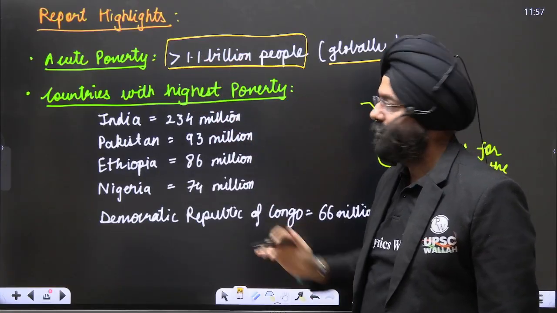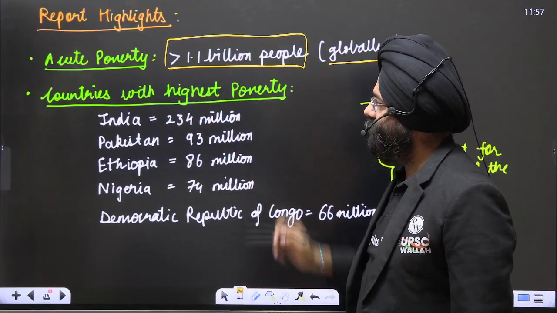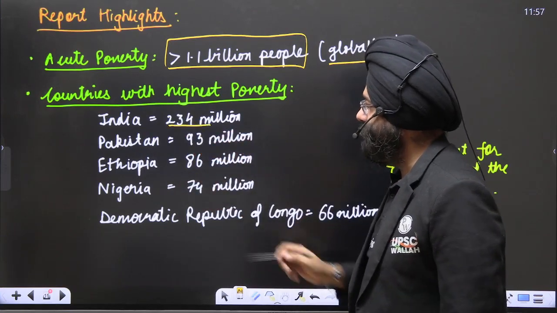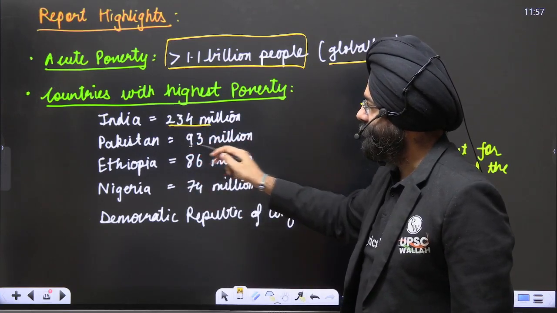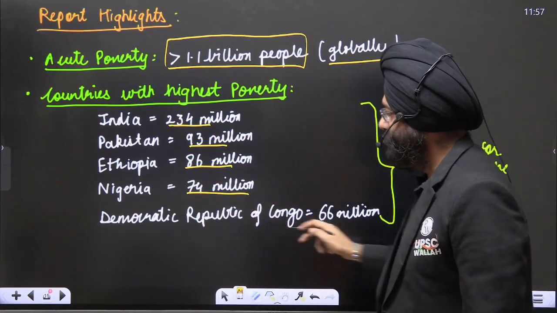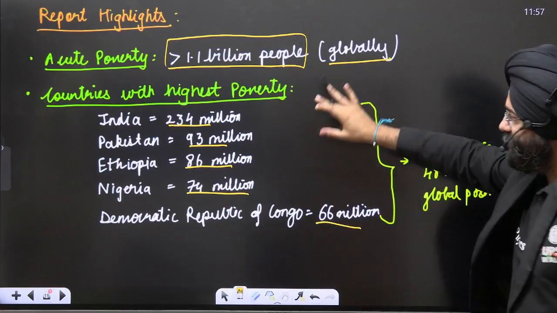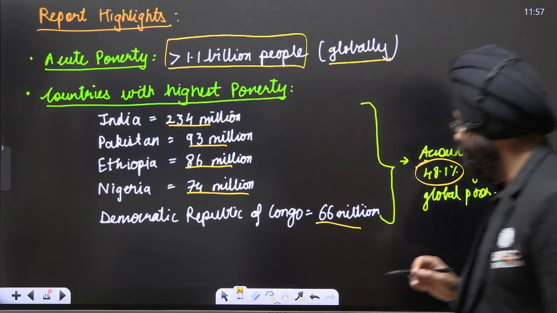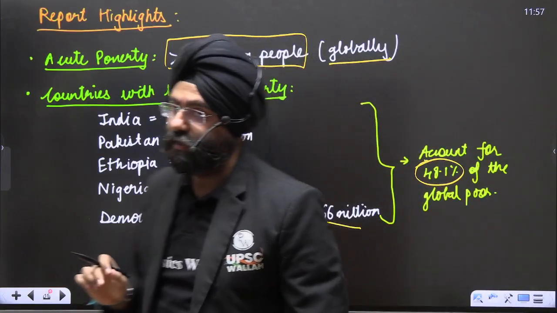The countries with the highest poverty: India, 234 million people; Pakistan, 93 million; Ethiopia, 86 million; Nigeria, 74 million; Democratic Republic of Congo, 66 million. These five countries account for 48.1% of the global poor.